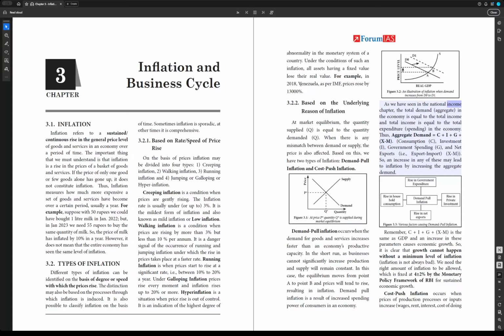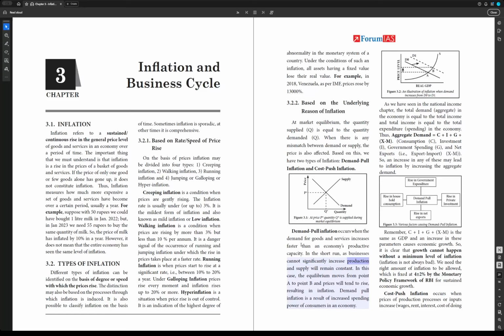As we have seen in the national income chapter, the total demand, the aggregate demand in the economy, is C plus I plus G plus XM. Demand pull inflation occurs when the demand for goods and services increases faster than an economy's productive capacity. Remember, C plus I plus G plus XM is the same as GDP, and an increase in these parameters causes economic growth. So, it is clear that growth cannot happen without a minimum level of inflation.